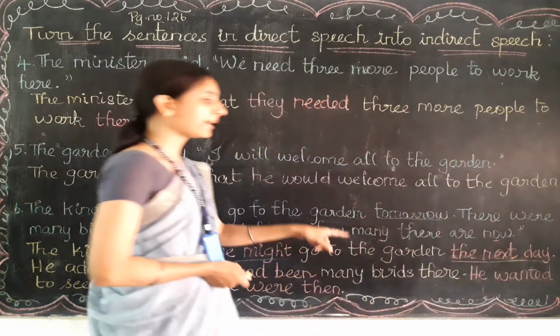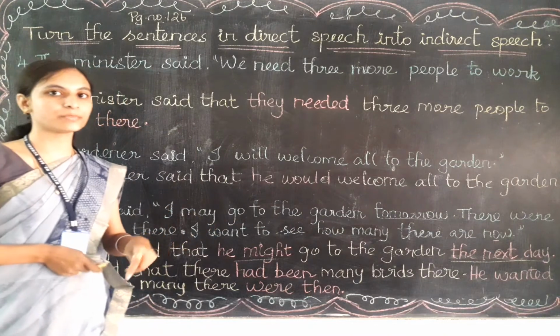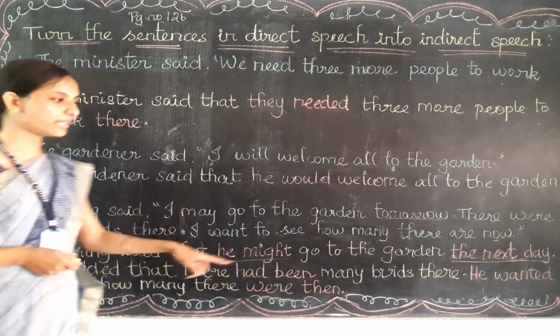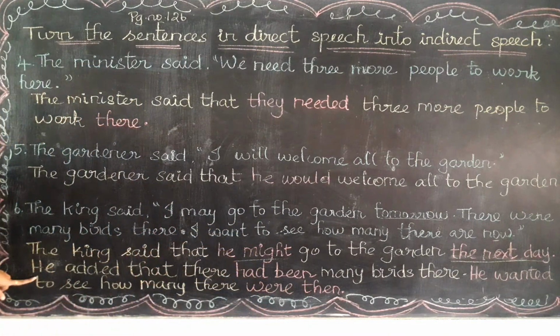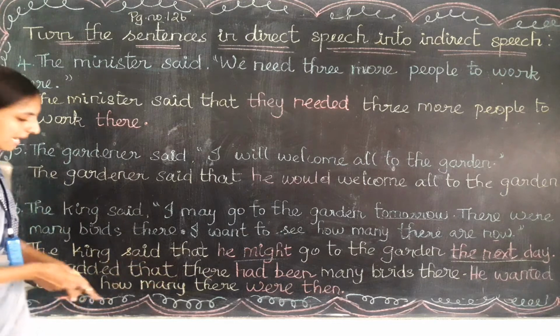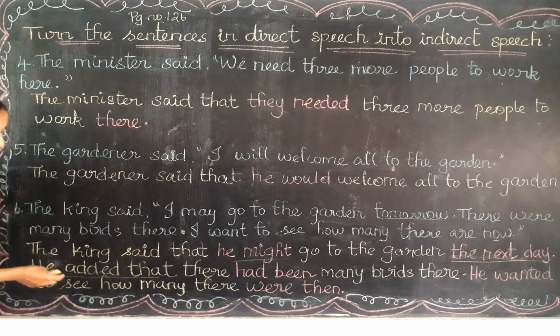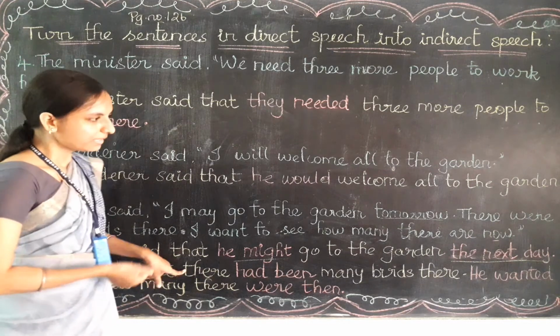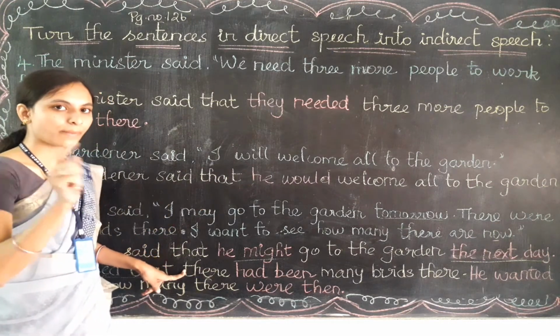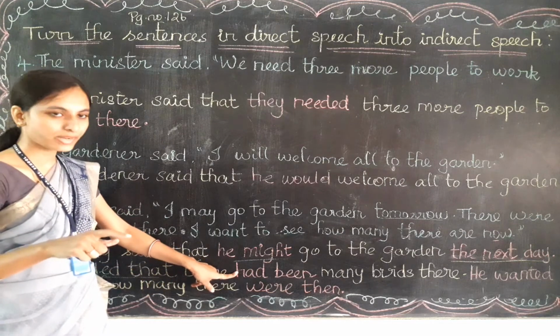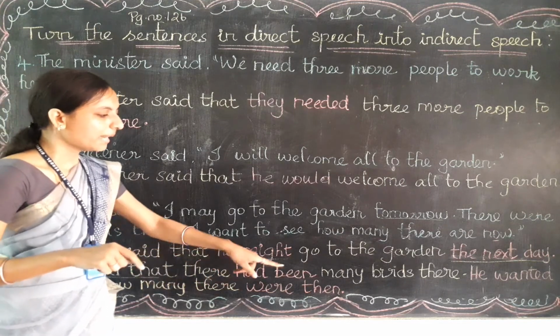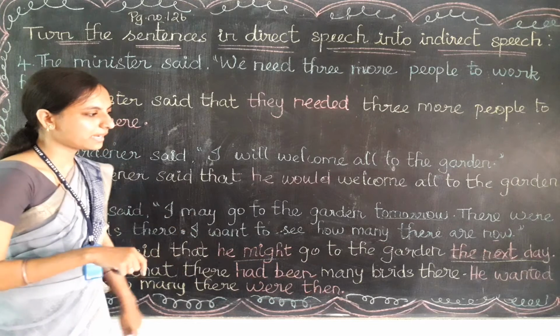Then full stop. Again, if there are two or three statements, for the second statement we need to put the words he added that. Okay, we write he added that because there are three statements and it is a continuation. So he added that. There. Where is the past verb? Since it is in the past, we write the past perfect. So there had been many birds there.